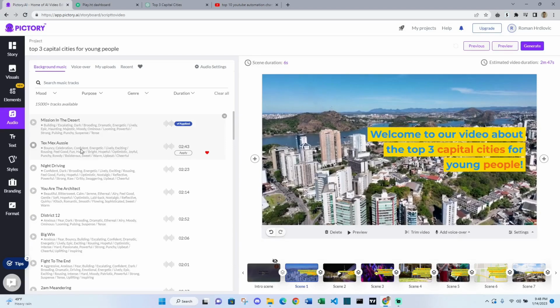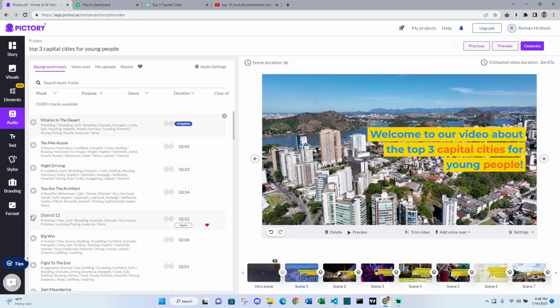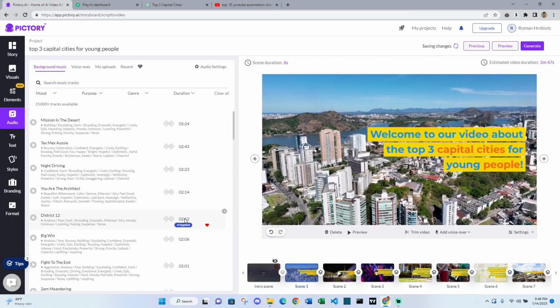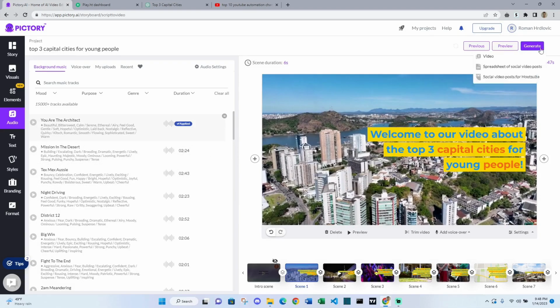Maybe we can choose this one. Hmm, maybe Night Driving, that can be interesting. Maybe not. So District 12 maybe. Yes, I think this is better. So let's apply it. And you can see that the estimated video duration is around 2 minutes and 47 seconds.